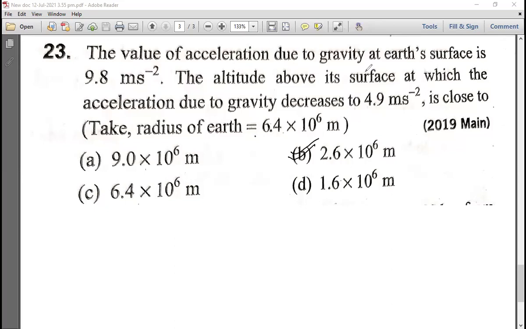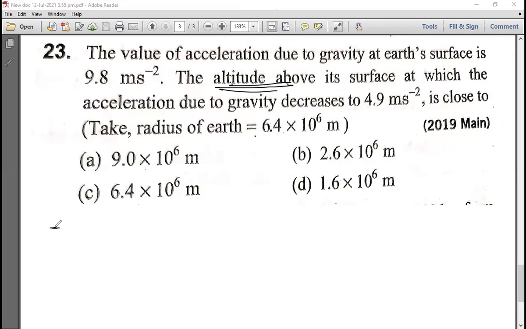Yes, Abhinav, which formula have you used? Yes, Nisha, which formula have you used? g into R square by R plus H whole square. Yes, because this is at altitude, right?